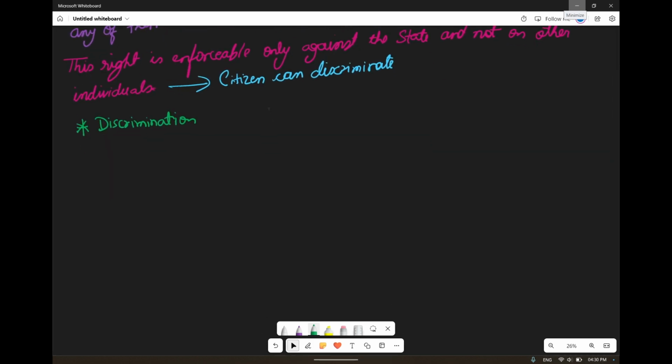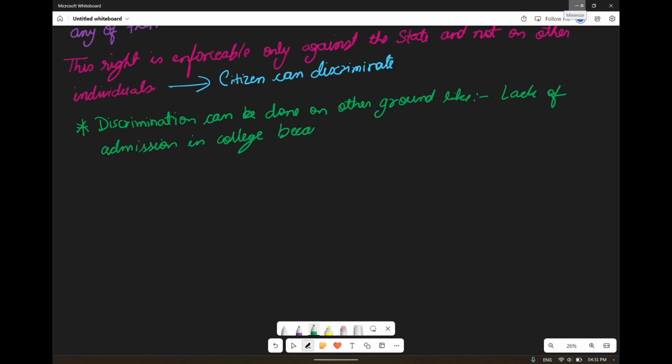So what I'm trying to explain is that discrimination can be done on other grounds, like admission in college because of educational qualification. So discrimination can be done on this basis.